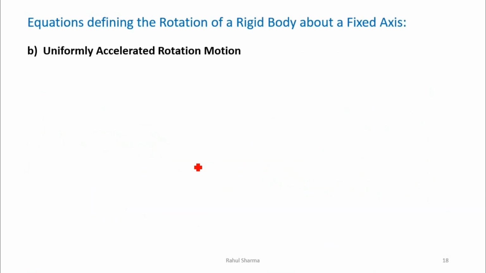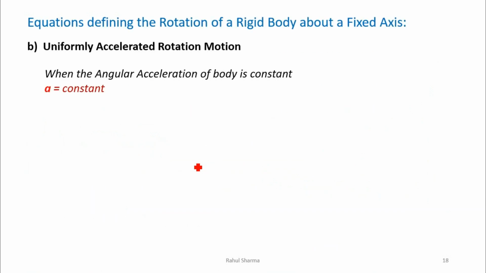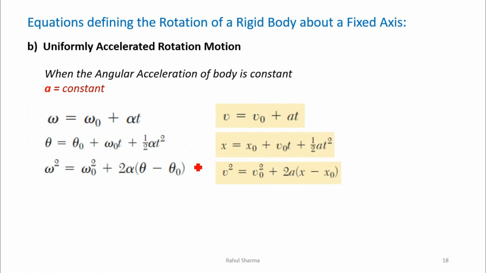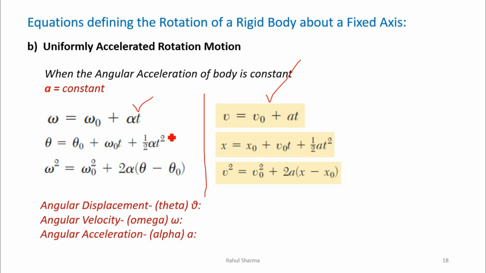Similarly, the second is uniformly accelerated rotation motion. In that, when the angular acceleration of the body is constant, same like rectilinear motion, we have these three equations, and it will become very easy if you compare. These are the equations in rectilinear motion and these are the rotation motion. These symbols we are using, I will try to give you a simple way to remember.